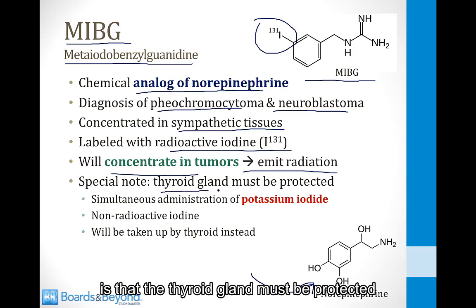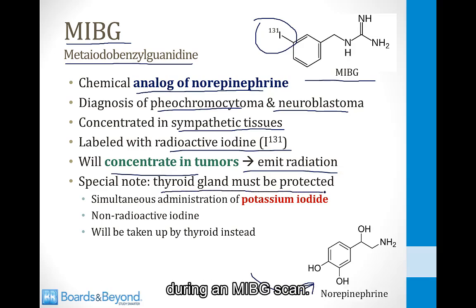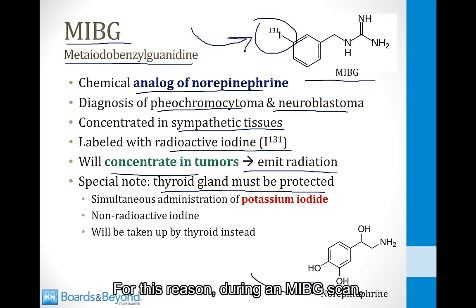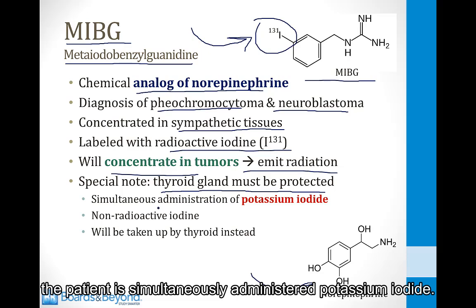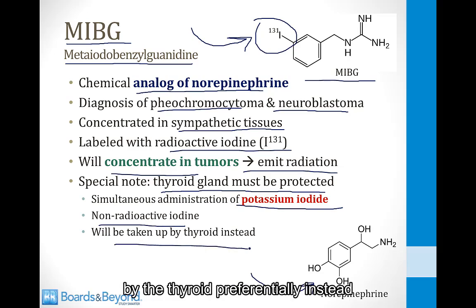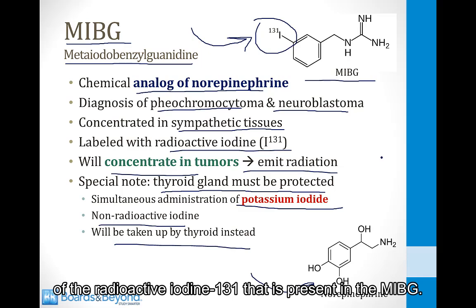A special note here that's high yield for you to know because it relates to thyroid physiology is that the thyroid gland must be protected during an MIBG scan. If the thyroid gland were to take up some of this iodine-131, it could destroy thyroid tissue. For this reason, during an MIBG scan, the patient is simultaneously administered potassium iodide. This is non-radioactive iodine, and it will be taken up by the thyroid preferentially instead of the radioactive iodine-131 that is present in the MIBG.